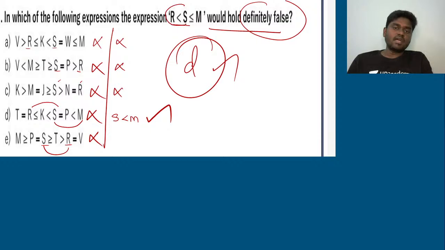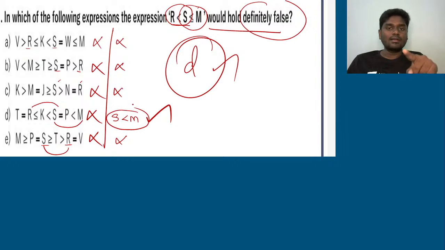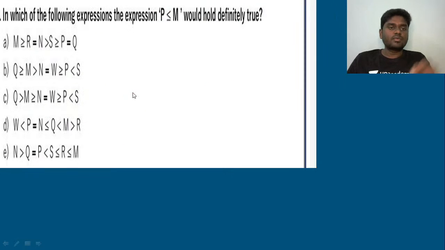So if you are satisfied with R less than S, don't stop with that. Go for S less than or equal to M, whether it definitely holds false or not. Try to cross check it. In option E also you see, S is actually less than or equal to M only, right? So it is actually ruled out. So the only option which you can take from this question is option D, that is S less than M, not less than or equal to M. So it definitely holds false. Okay. Quickly, let's go for the next question.